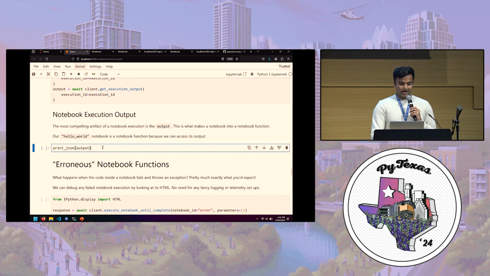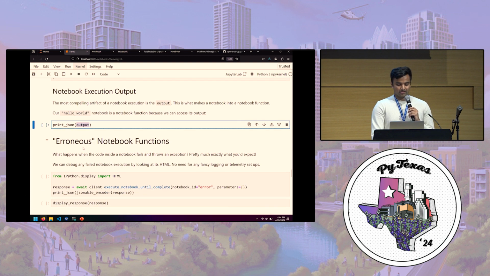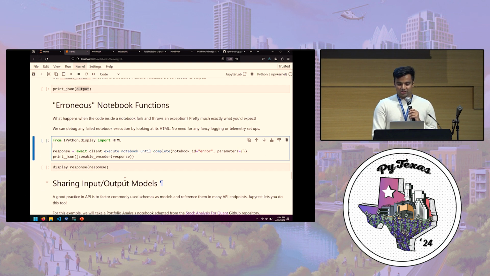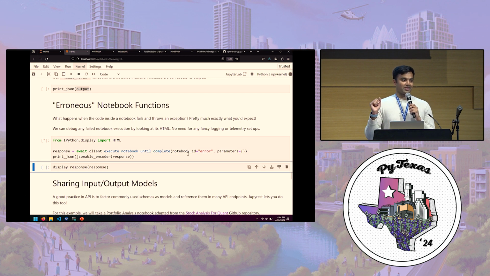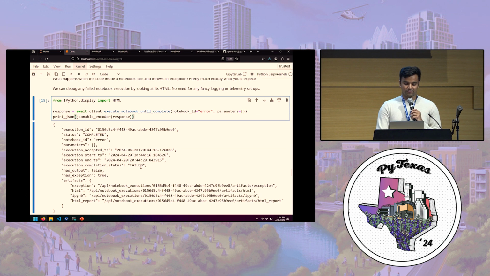So the output here I already showed you, but you can basically get that output JSON from your notebook. Now the next notebook I'm going to execute is one where I've purposely put in an error. As we know, when you deploy or write any code, you're going to have exceptions. So I have a notebook here that is going to fail. We say that it's failed.